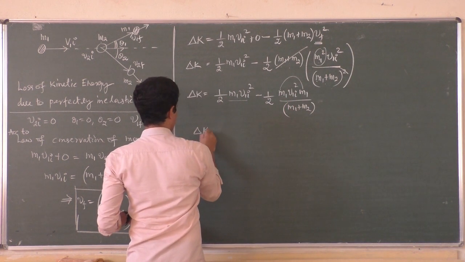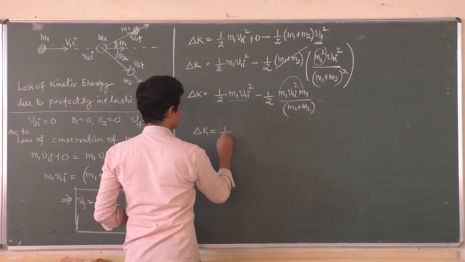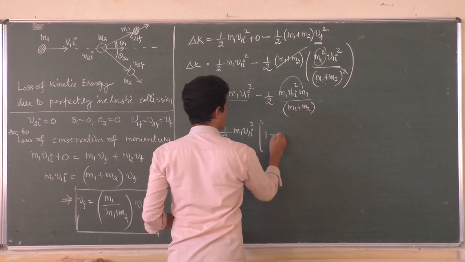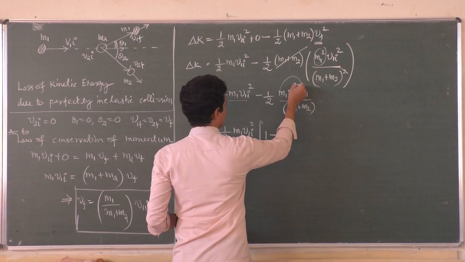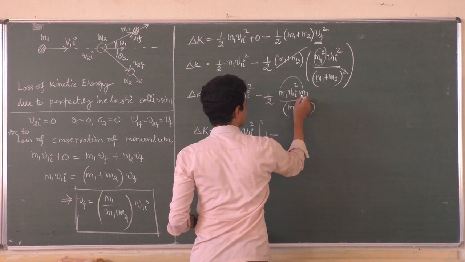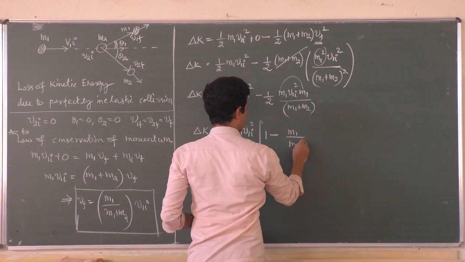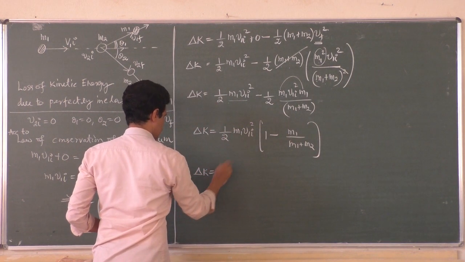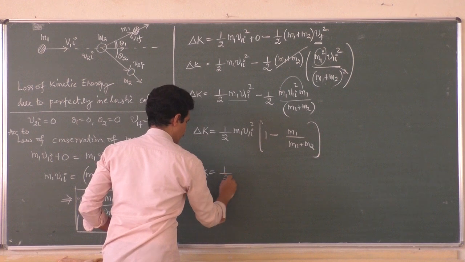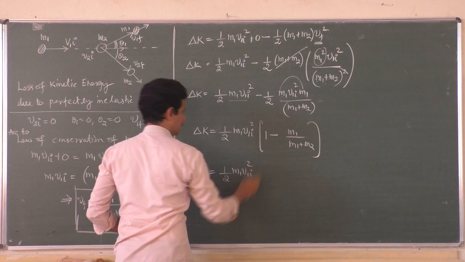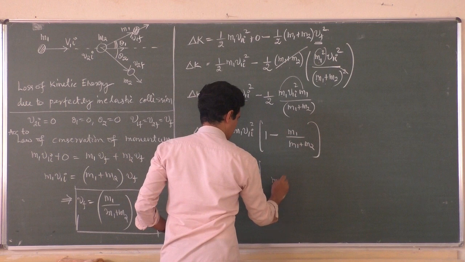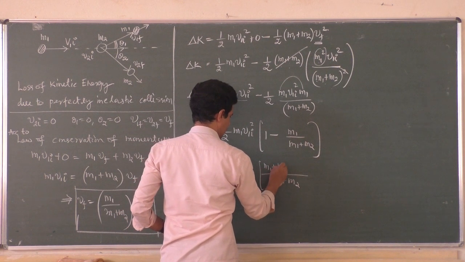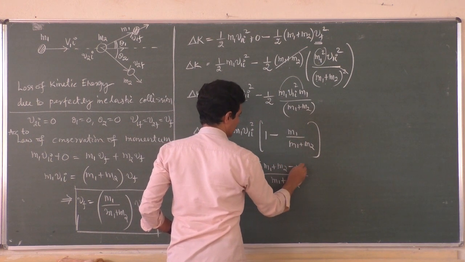So what is the loss of kinetic energy? Half m1 v1i square common into 1 minus m1 divided by (m1 plus m2). Loss of kinetic energy is equal to half m1 v1i square into, we take (m1 plus m2) common, (m1 plus m2) minus m1.